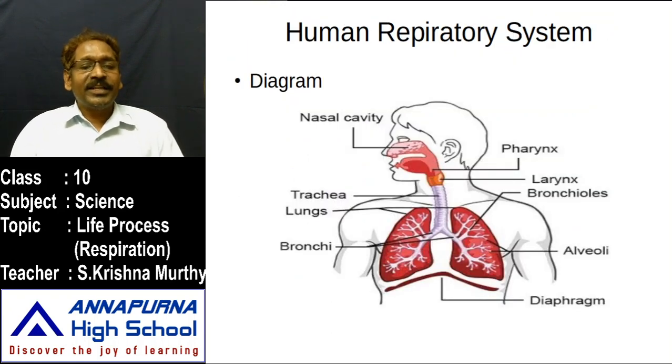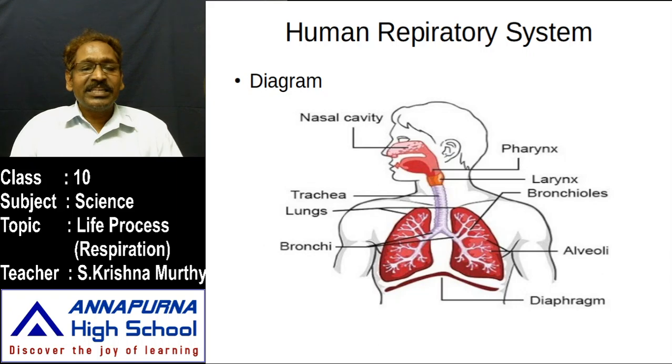Look at this picture. Here is the nasal cavity, and after that the pharynx. The pharynx is a common passage for air and food. In an earlier class we learnt about it. Then there is a tube-like structure made up of cartilage.